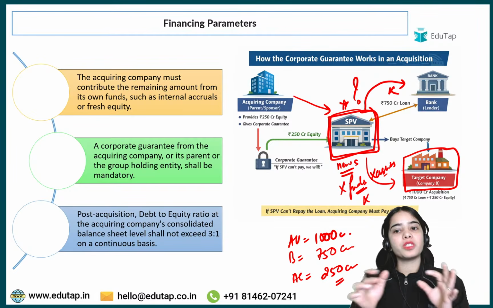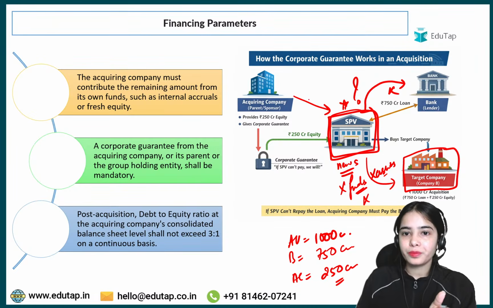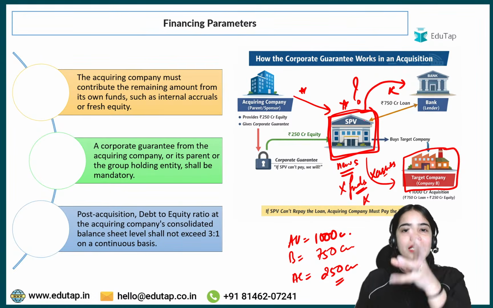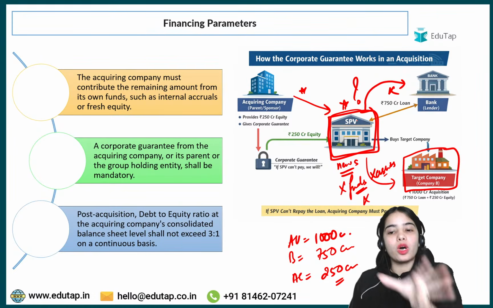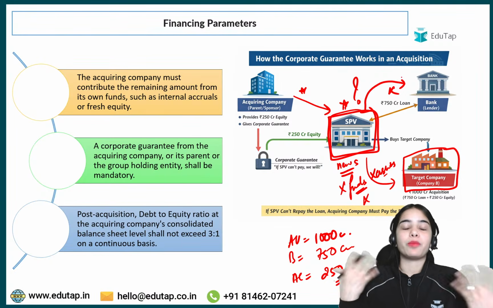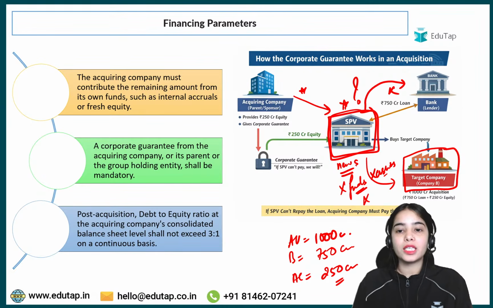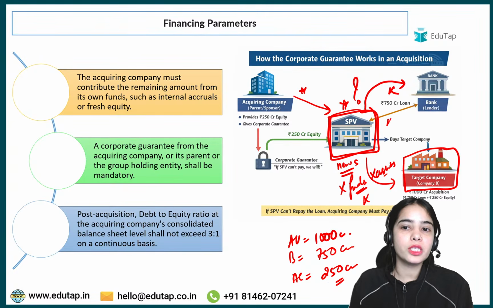Because the special purpose vehicle is acquiring the target company on behalf of the acquiring company, it is taking the loan, taking the money to acquire the target company. But what if the special purpose vehicle says, okay, I'm not able to pay back the loan? We do not have the funds to pay back the loan, and the special purpose vehicle is newly created. It does not even have assets or history. So banks cannot trust the special purpose vehicle.